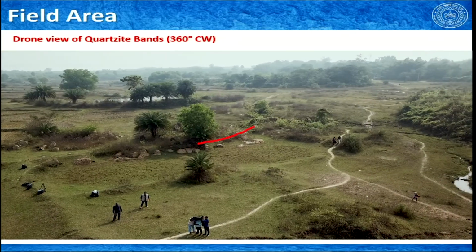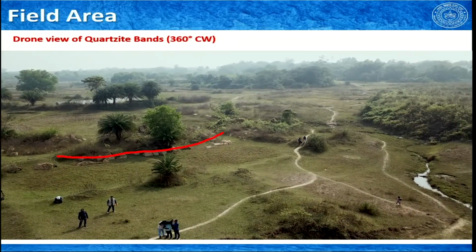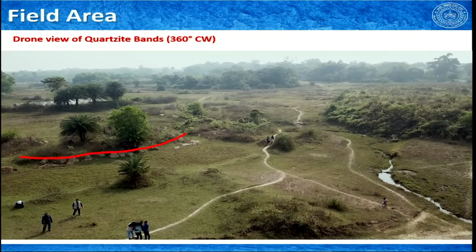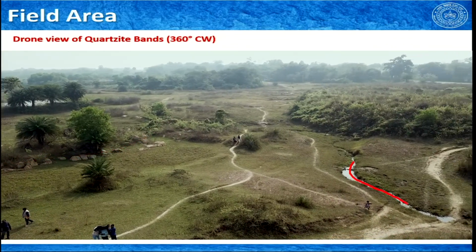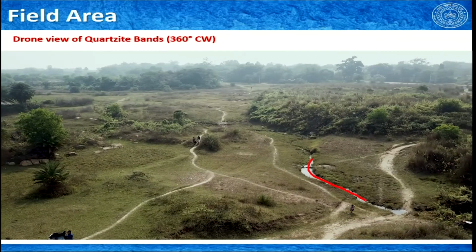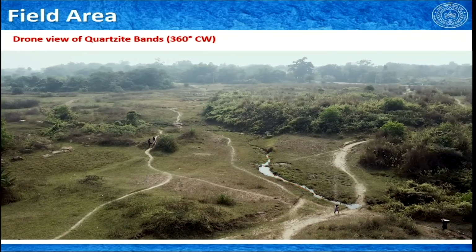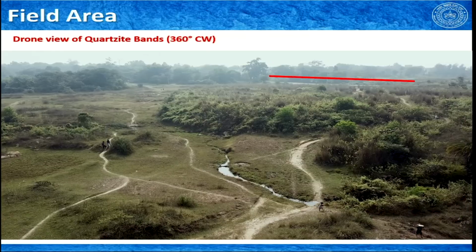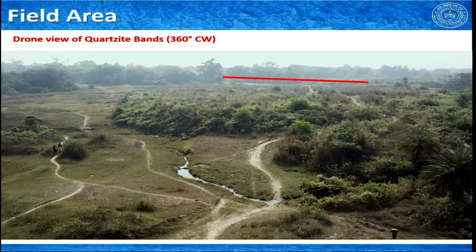So, this is still the third quartzite band. This is one of the tributaries to Lokjharia Nala. We can see the Ghatshila main road here.